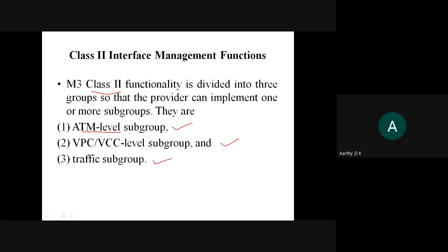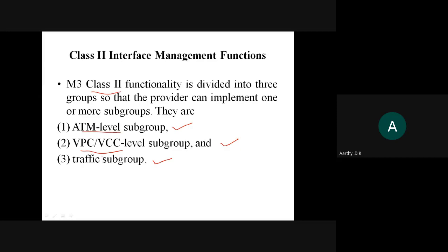The class 1 values are accessible by the ATM level subgroup. The second one, as I told you, is about connectivity. VPC and VCC, VP and VC, provide four types of information. The first is the virtual path link configuration and status information. Whatever we have in class 2 works in connection with class 1.